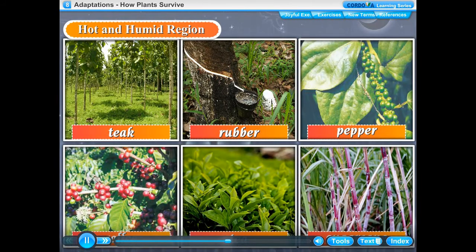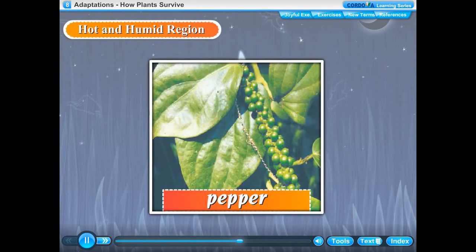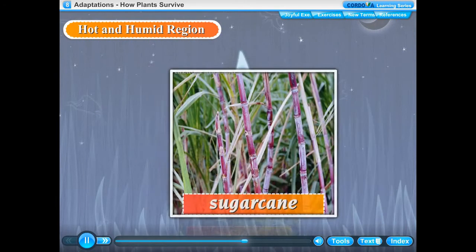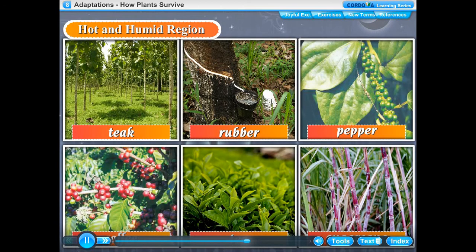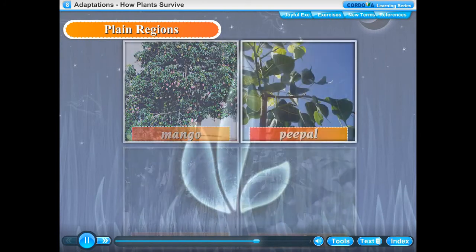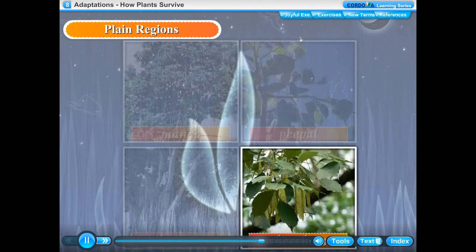Hot and humid region. Some regions are very hot and humid. In hot and humid regions, trees have lots of leaves. Plants like teak, rubber, pepper, coffee, tea, and sugarcane grow in hot and humid areas. Plain regions. These regions are normally neither too cold nor too hot. Trees such as mango, peepal, banyan, and shisham grow here.